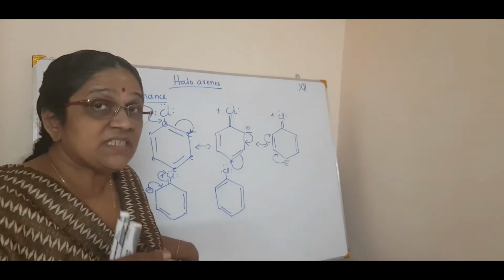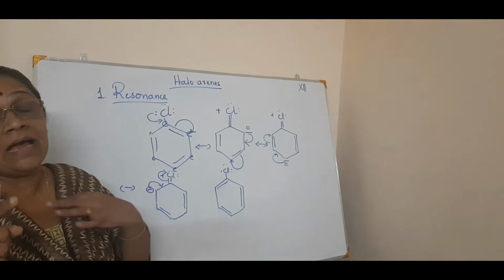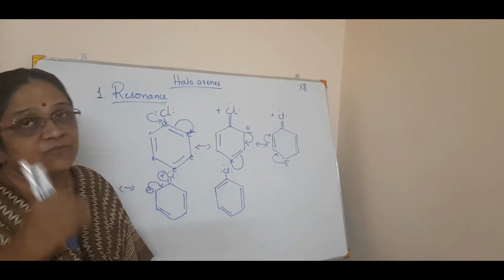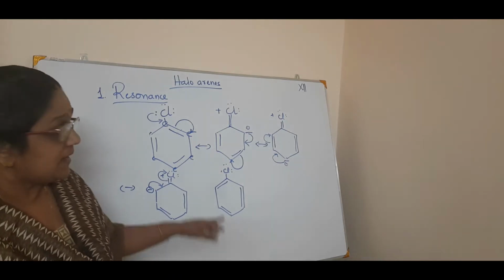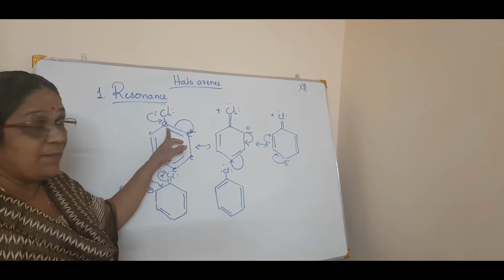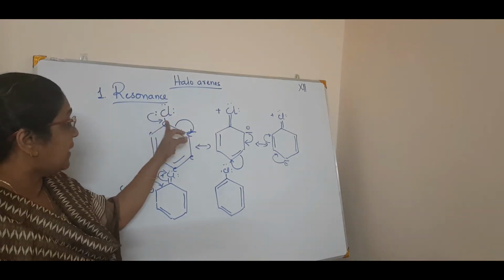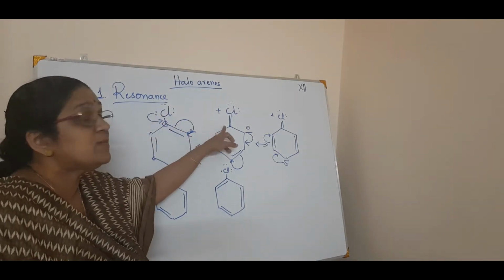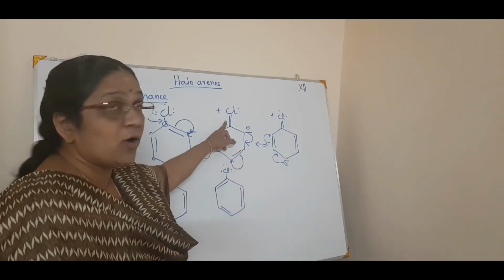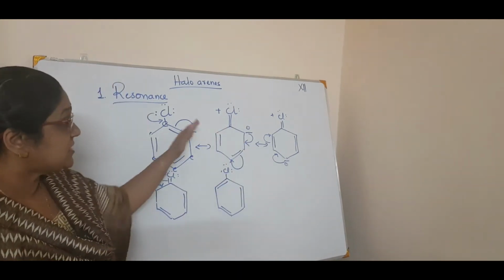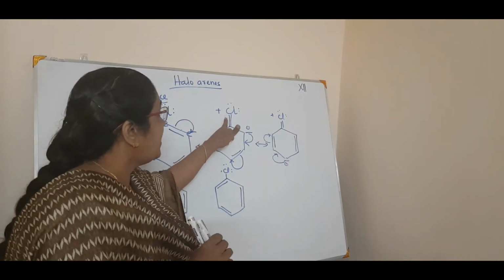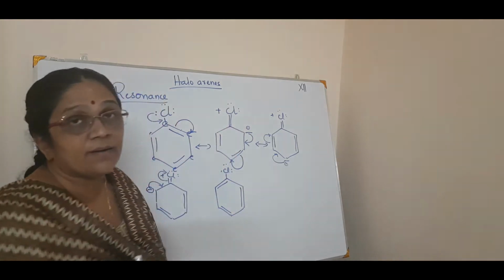Now, the question is, why aryl halides are less reactive towards nucleophilic substitution? Now see, you know, in this aryl halides, what happens? The electron density, the electron is getting here and it forms a double bond, right? See, it forms a double bond. Now what happens? There is a possibility of resonance here. So due to resonance, this chlorine has got a partial double bond here.